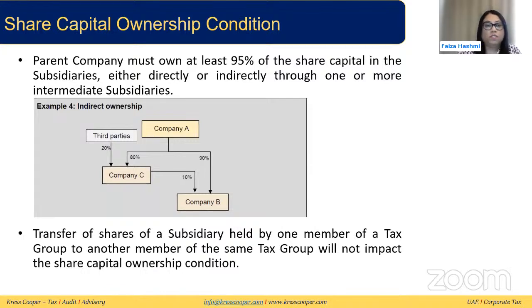Now let me switch this example where company A owns 95% of company C and only 5% is owned by a third party. In this case, 90% is owned directly. And since company C is now a subsidiary of company A because it owns 95% of the shares, this 10% can be taken as the effective ownership. So then it would be 9.5%. Then company A can have a tax group with company B in this case. So just a little clarification from our last webinar.